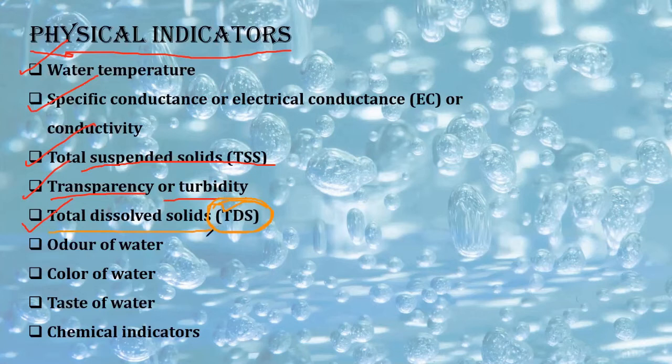Depending on TDS, you will just select the filter that you want to buy. Okay. Next is odor, color, taste, and chemical indicator. Now odor, color, taste is quite good. Chemical indicator means nothing but what is the pH of water, or what type of chemical analysis that we can do using that particular water. Okay. So these were the physical characteristics.